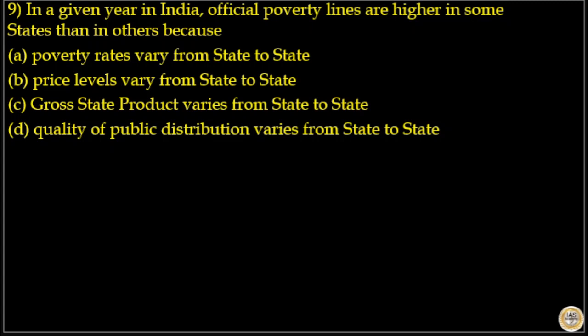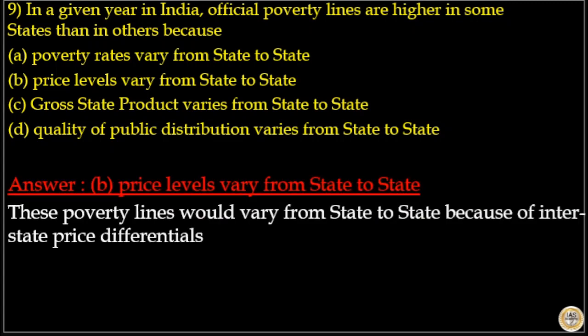Next is, in a given year in India, official poverty lines are higher in some states than in other states because options are: poverty rates vary from state to state, price levels vary from state to state, gross state product varies from state to state, quality of public distribution varies from state to state. The answer to this question is option B, price levels vary from state to state. These poverty lines would vary from state to state because of the interstate price differentials. So, her answer to this question is option B.